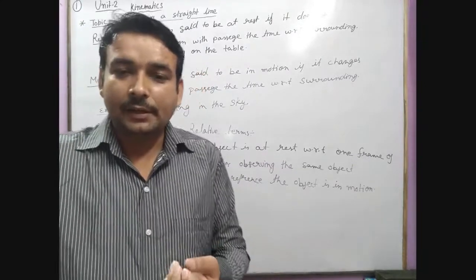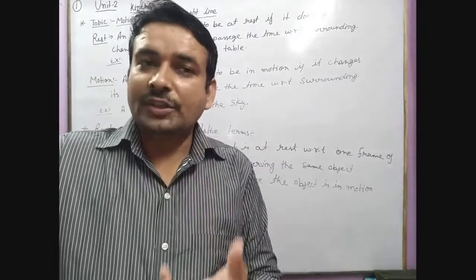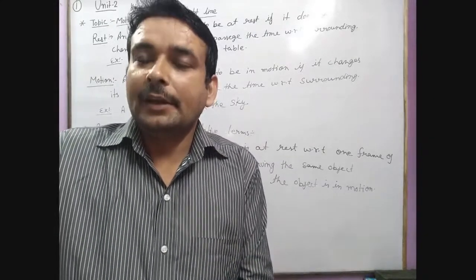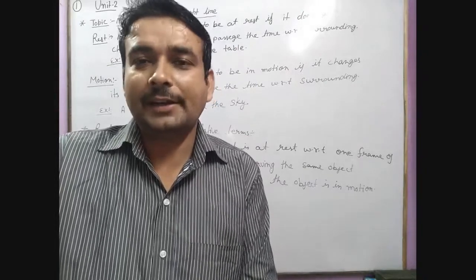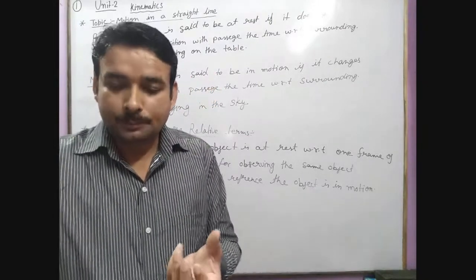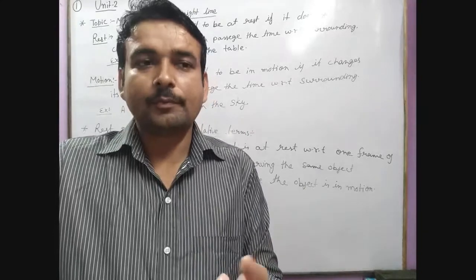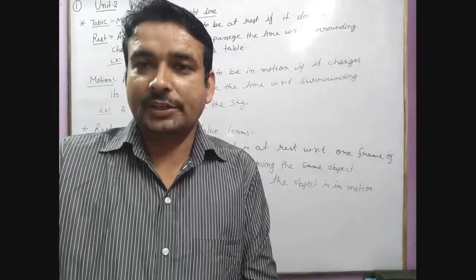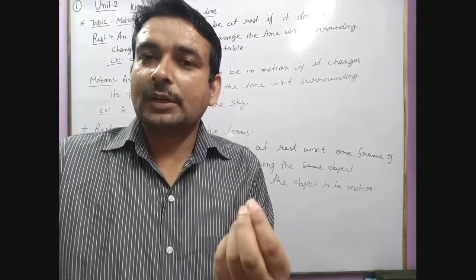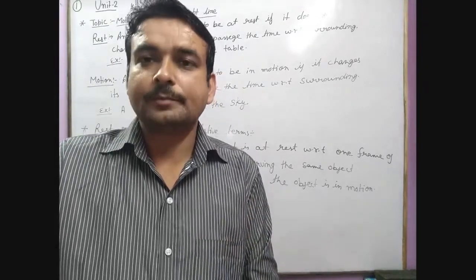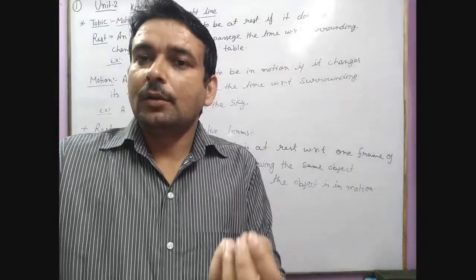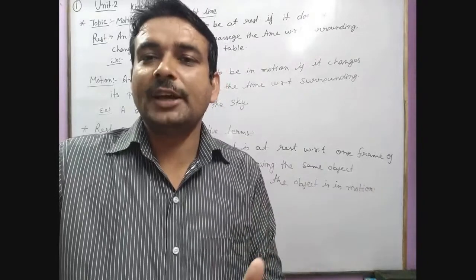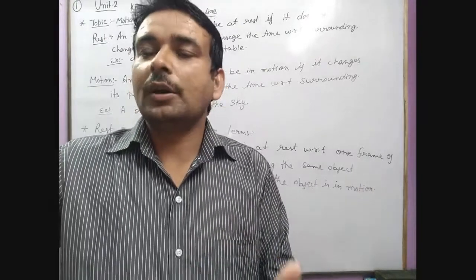To determine the position of an object, whether it is in motion or at rest, we need to consider a frame of reference or a point of origin with respect to which the position, the motion, or the states of the different situations of an object can be described.